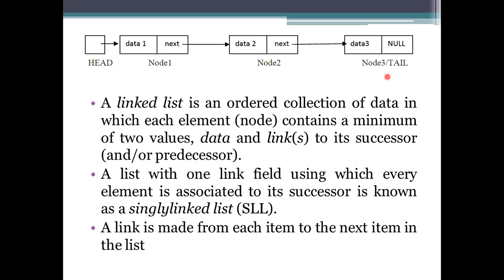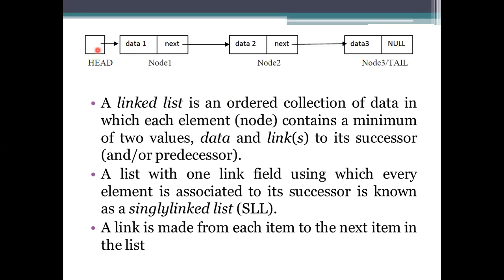The first node of the list is pointed to by the head. It will contain the address of the first node, node 1, so the address of the first node should be stored in the head.